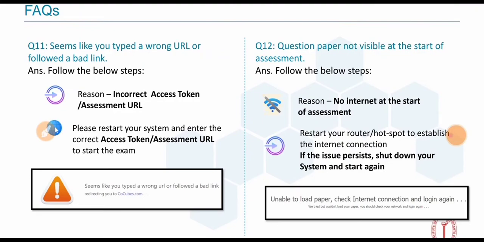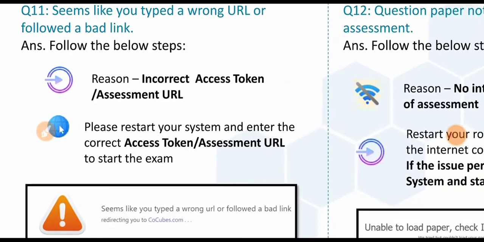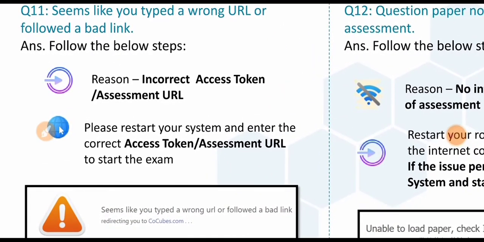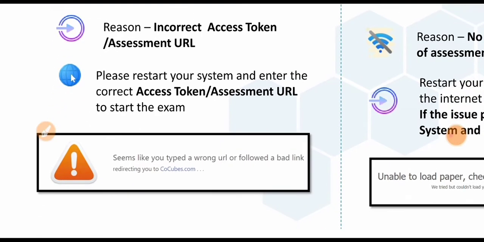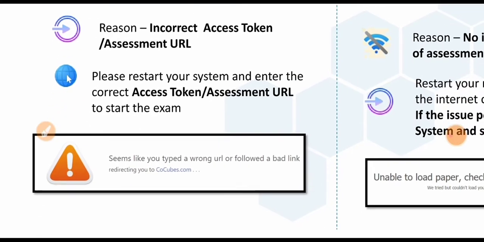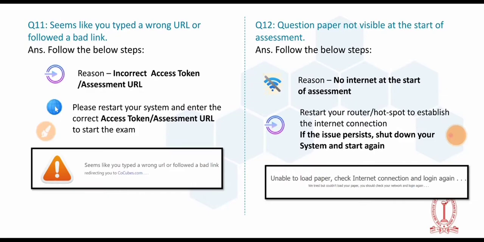So next, question number 11: it seems you typed a wrong URL or followed a bad link. Follow the below steps. Reason: inaccurate access to the assessment URL. Please restart your system and enter the correct access URL for the assessment.